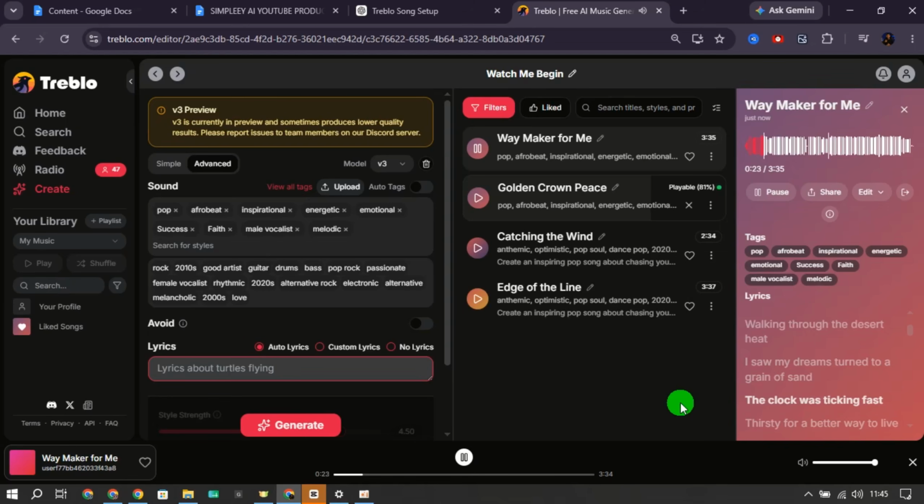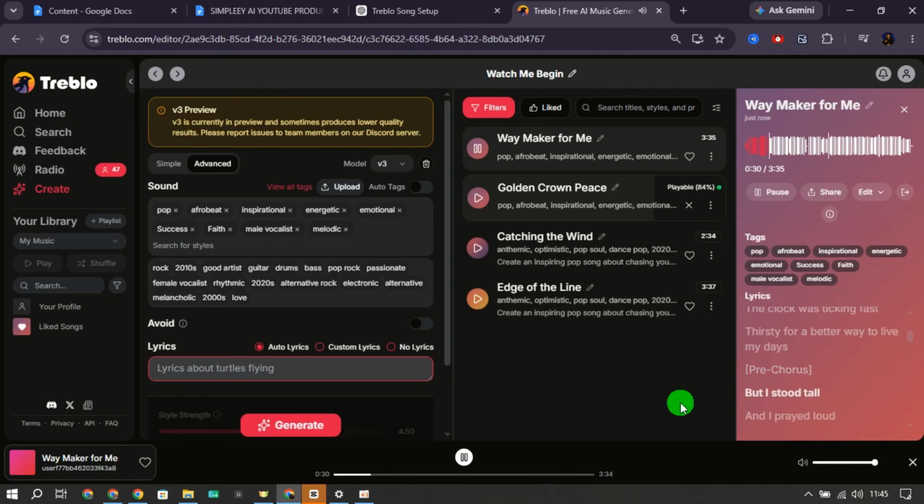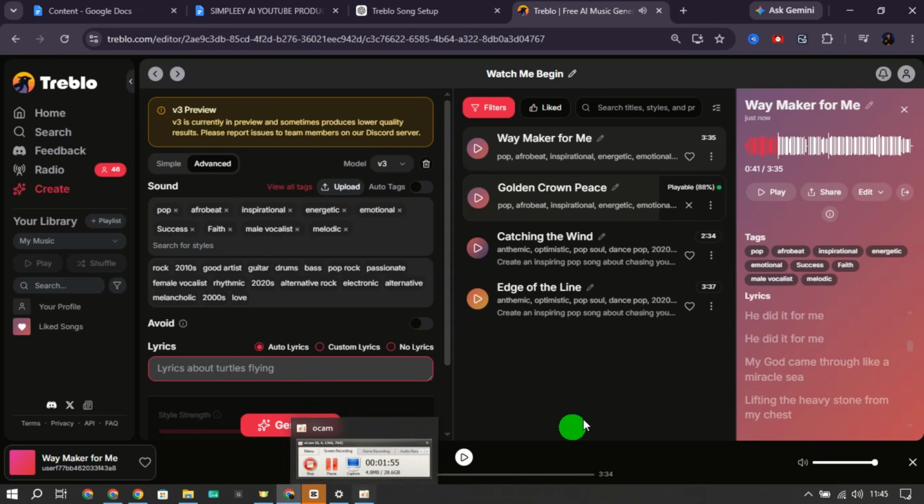Notice the difference. The song feels more focused because the AI has a clearer understanding of what we're trying to create. The energy matches the inspirational theme. The vocal style fits the song, and the lyrics stay closer to the message we defined earlier. This is why spending a little extra time on your settings often leads to better and more consistent results.